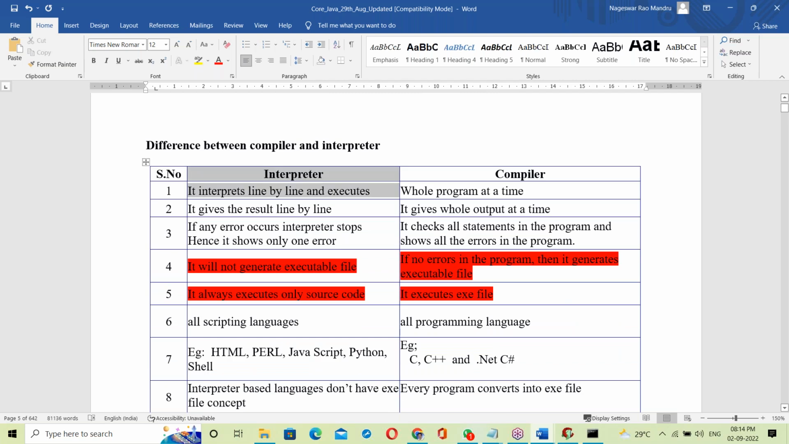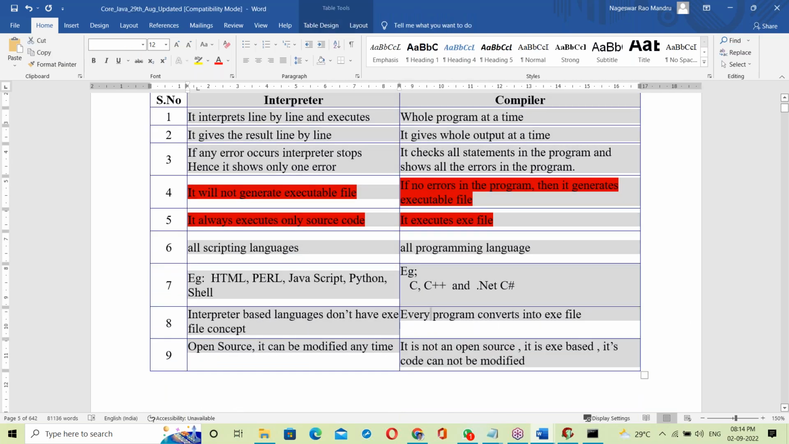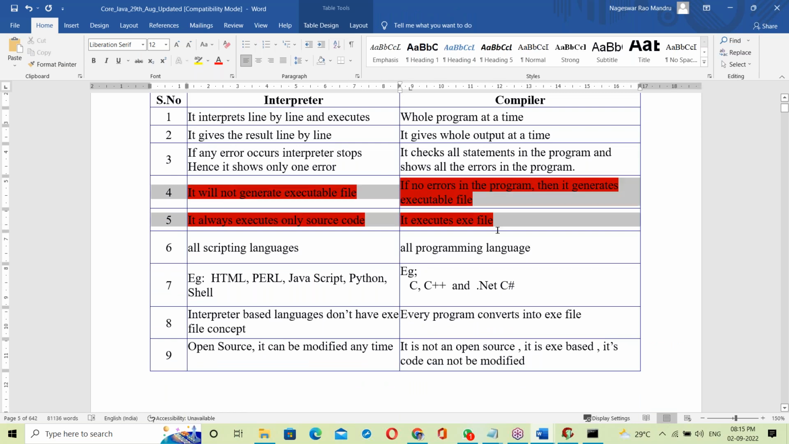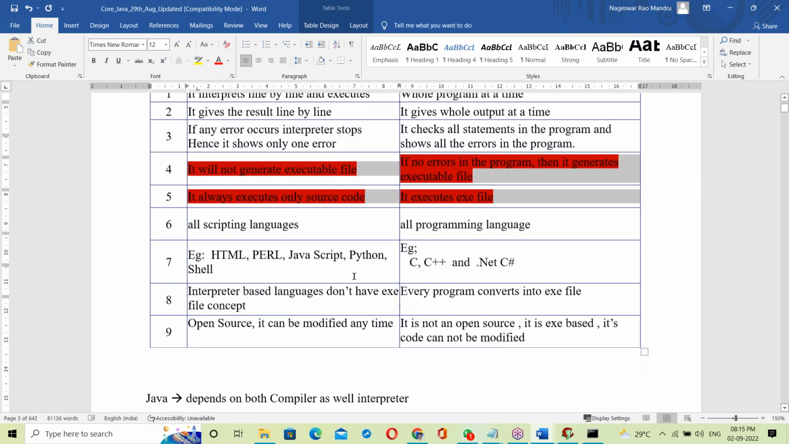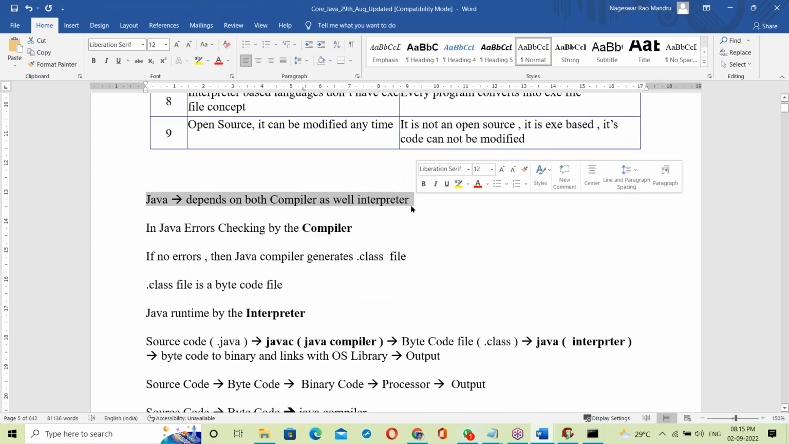See, interpreter compare the differences. These are the main differences. Interpreter will not generate an executable file. Compiler, if no errors, generates an exe file. Interpreter always executes source code, and the compiler executes exe file. So this is the main difference. Java depends on both compiler as well as interpreter.